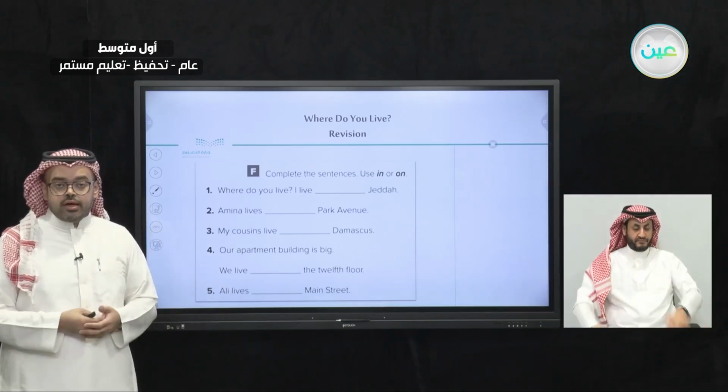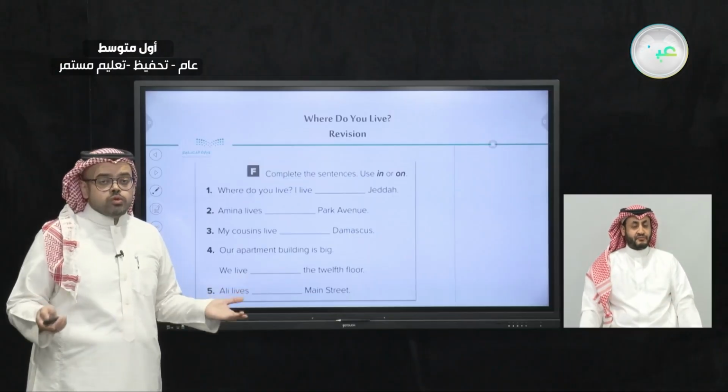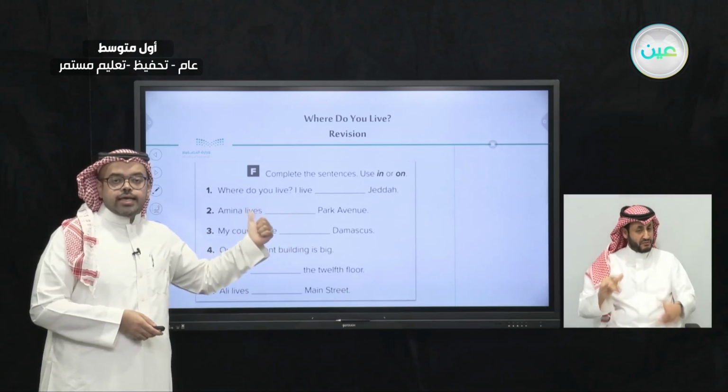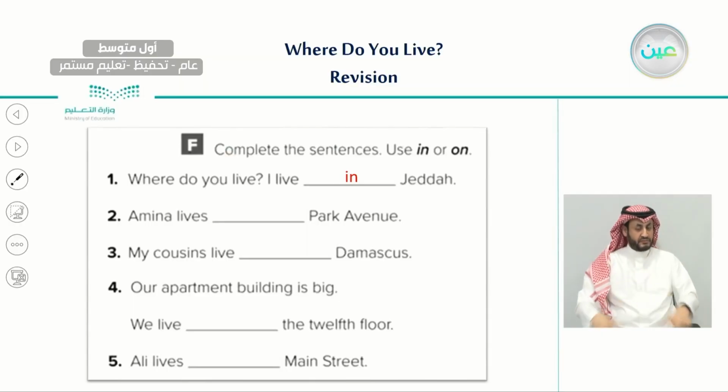So let's read the first one. The first one says, where do you live? Someone asked and said, where do you live? And the answer was, I live blank Jeddah. So what would we say here? Do we say, I live in Jeddah or I live on Jeddah? Very good. Yes, here we would say, I live in, because we use in for cities.